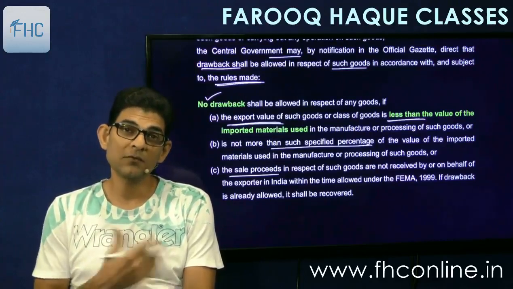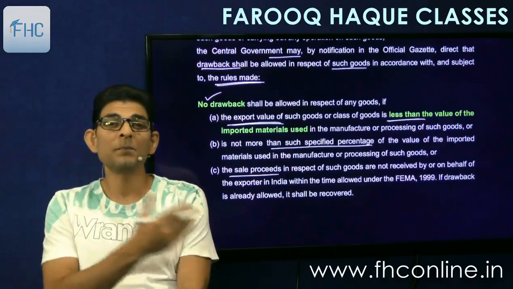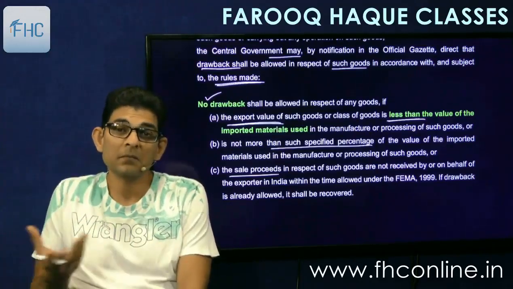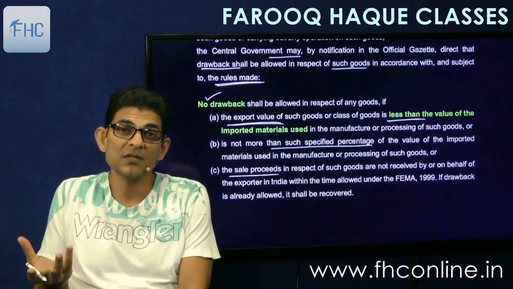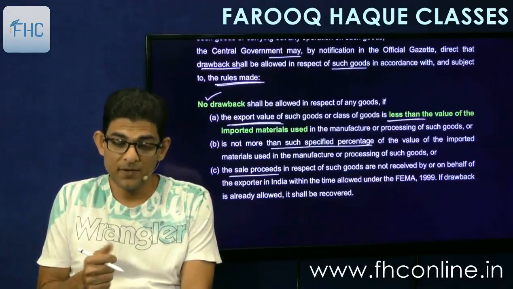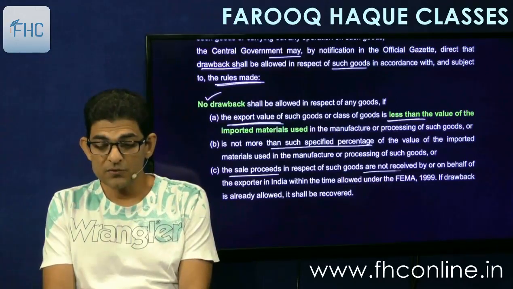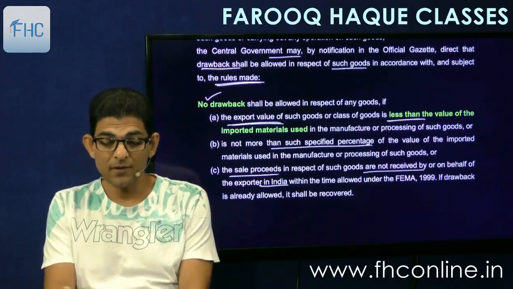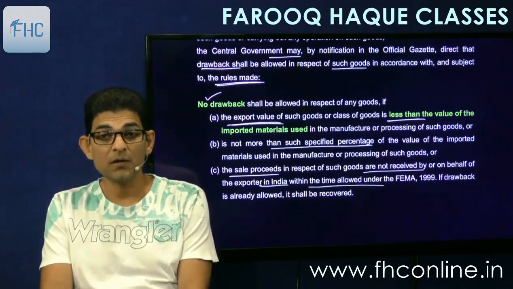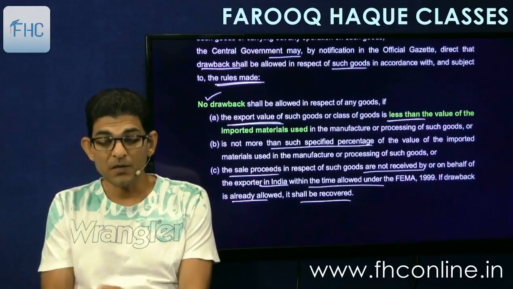Even though you are exporting, even though your values are good, if you don't bring the money back into India, then that whole foreign currency is lost. So therefore you will not get drawback. So the third condition is sale proceeds in respect of such goods are not received by or on behalf of the exporter in India within the time allowed under FEMA. And if drawback is already allowed, it shall be recovered.